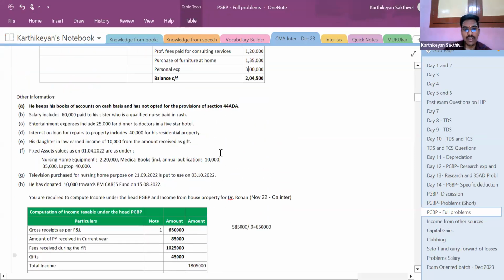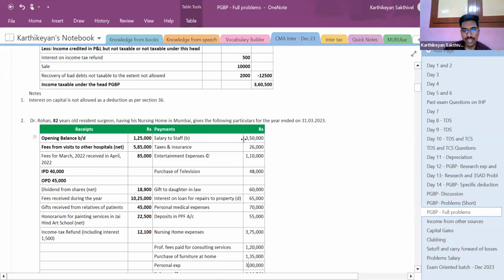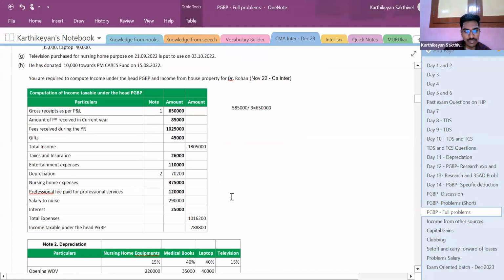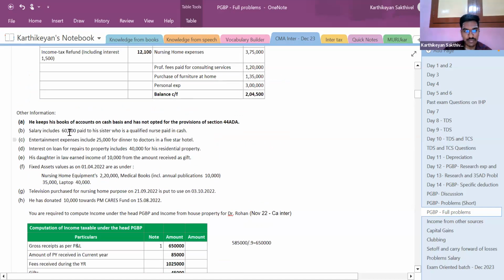Okay. After that, one point which you have not touched upon is salary to staff 3,50,000, of which 60,000 is paid to his sister. So the remaining 2,90,000 alone you are claiming as deduction. However, you can also take another stand that even though 60,000 is paid to his sister who is qualified, since it is in cash, 40A(3) will disallow it.